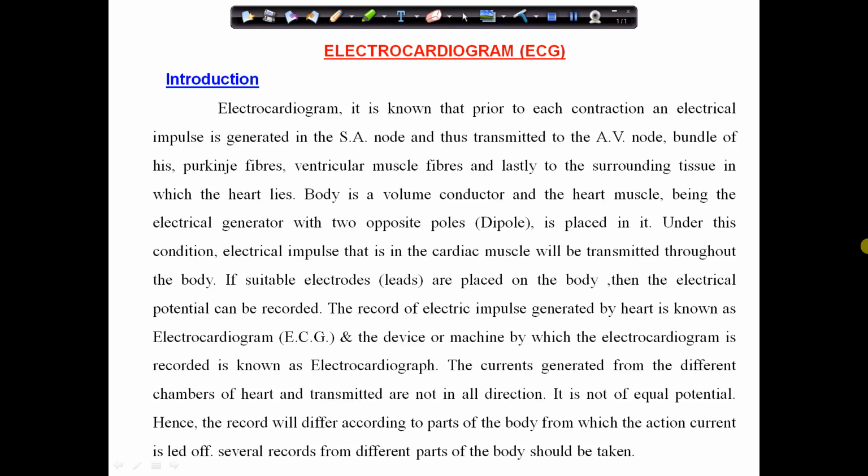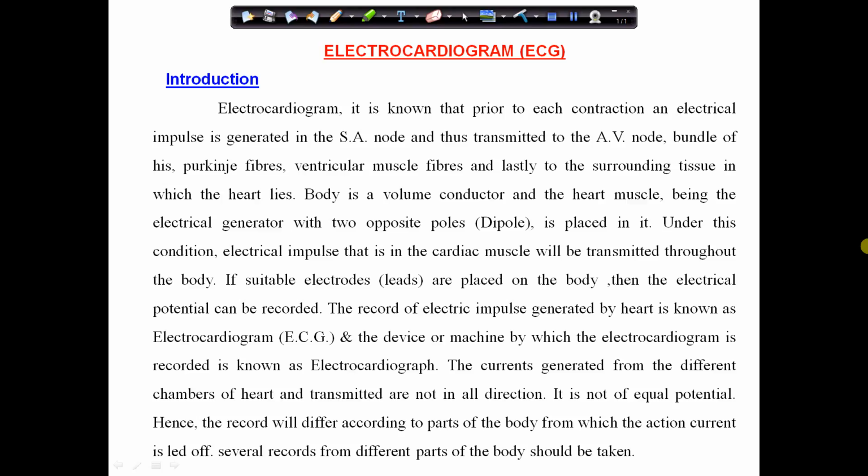When these electrical impulses spread over the body, it is very interesting that because the different parts of the body are not at an equal distance from the heart, definitely the potential will not be the same. So if you place different electrodes at different parts of the body, you can imagine that several records of electrical impulses can be recorded.